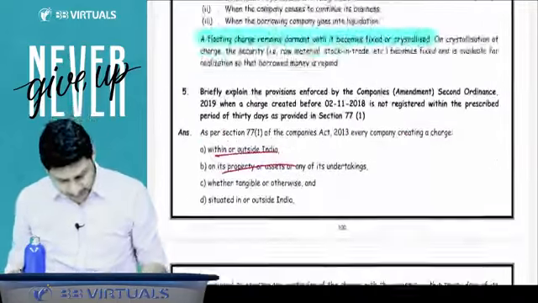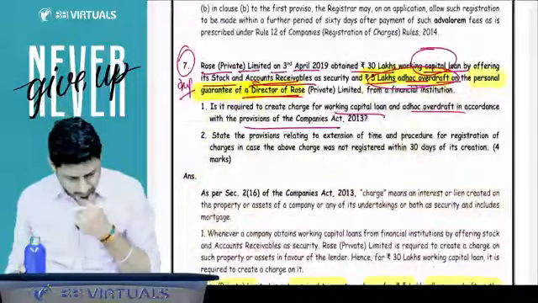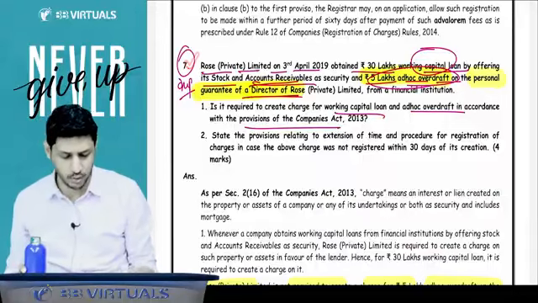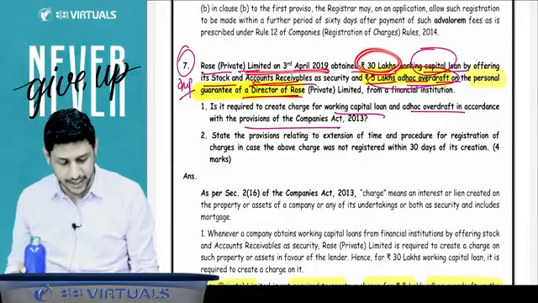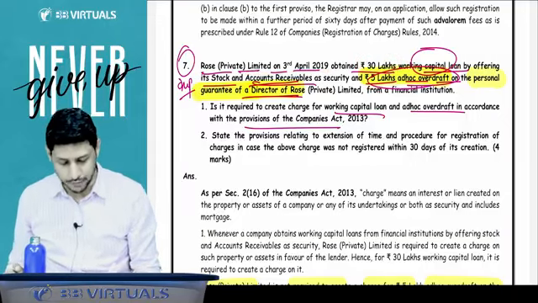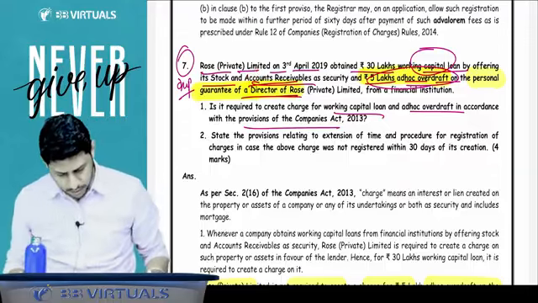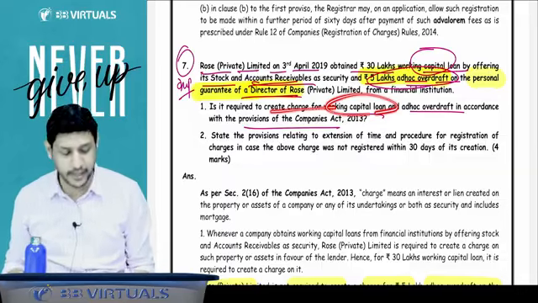Then I'll discuss some more difficult questions. Not difficult, but yes, there is one another question. That company has taken 30 lakh rupees working capital loan by offering stock as a security. Is the stock which is created required to create charge for working capital loan?